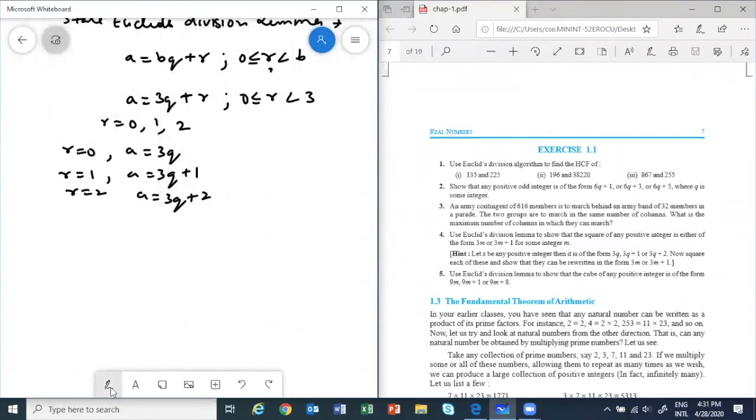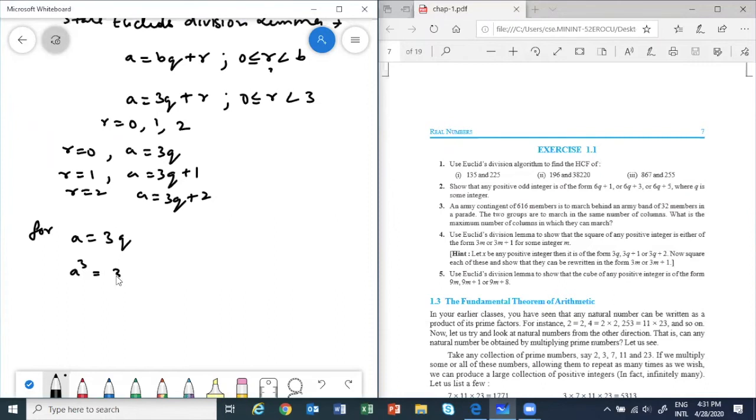After this, now we have to prove that if you take the cube of them, let's take the cube one by one. So for a equal to 3q, a cube is equal to 3q whole cube. So that's how much? 3 into 3, 9, 3 times 27. Correct? So 27 times q cube.